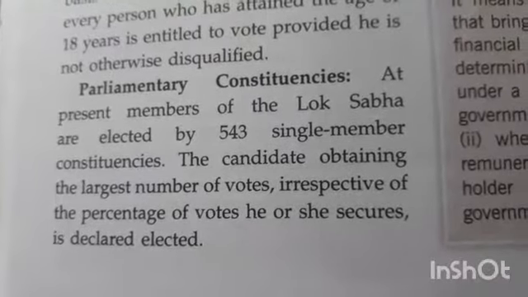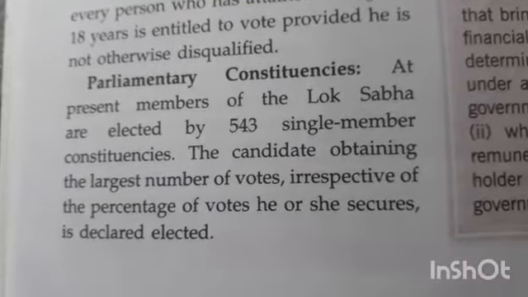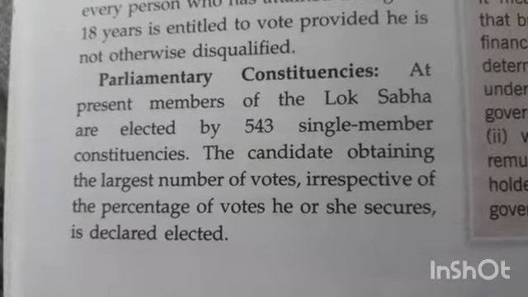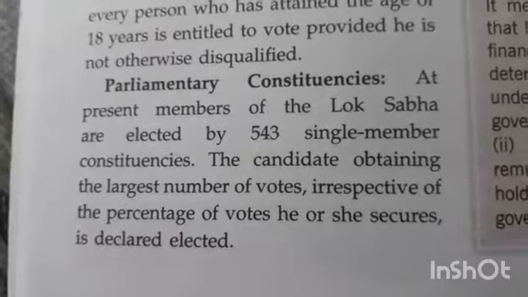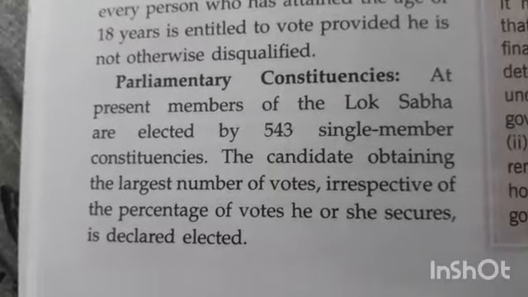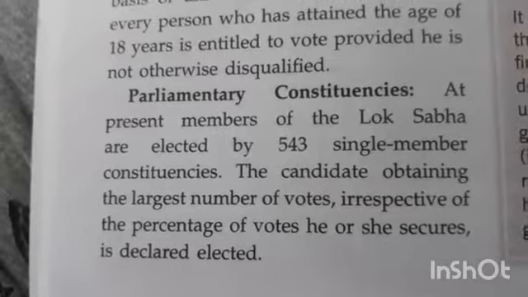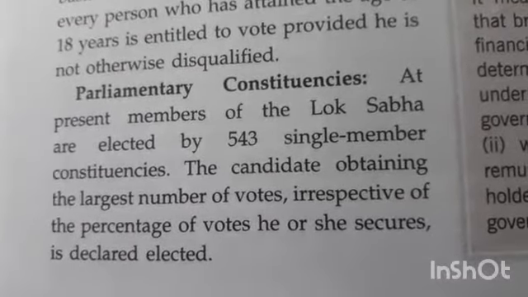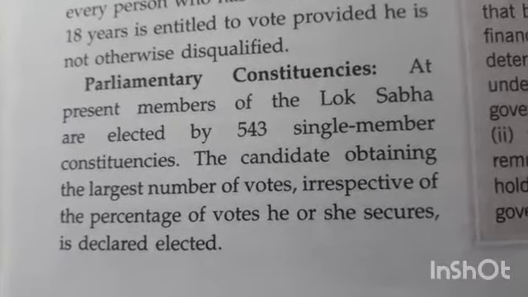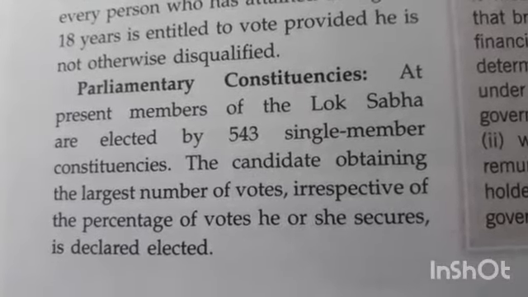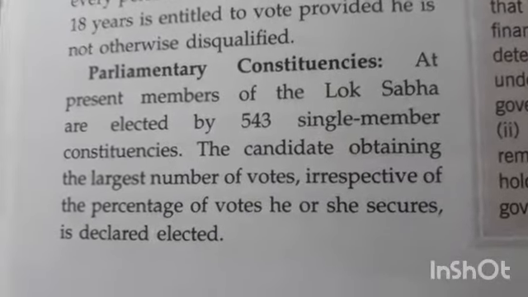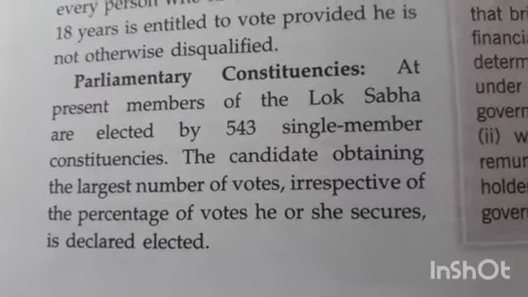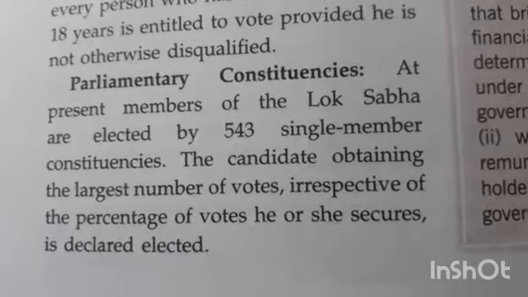First topic to be discussed is parliamentary constituencies. So, what is a constituency? A constituency is a well-defined area whose voters choose their representative to the legislative assembly. Right? How many elected members are there in Lok Sabha? 543. So these 543 single member constituency seats are there in Lok Sabha. So at present, members of Lok Sabha are elected by 543 single member constituencies.